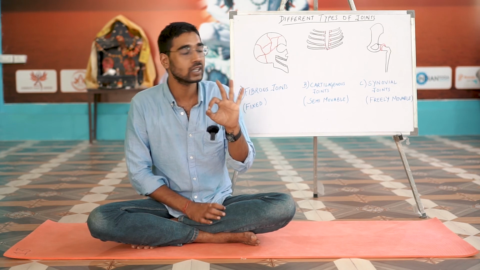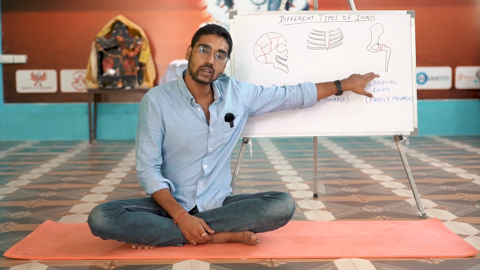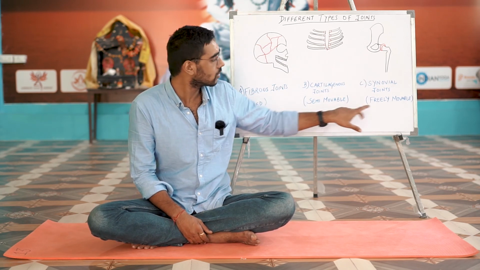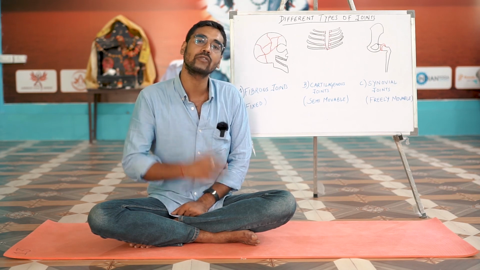3 types of joints in the human body: fibrous, cartilaginous, and synovial joint. Non-movable joints, semi-movable joints, and freely movable joints. What the synovial joint is, is what we are going to discuss in the upcoming video.